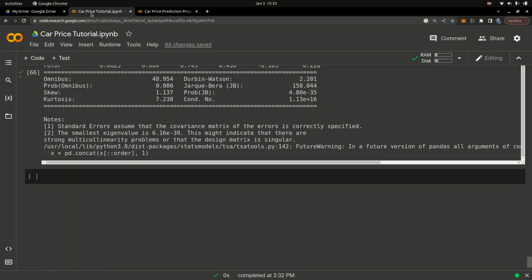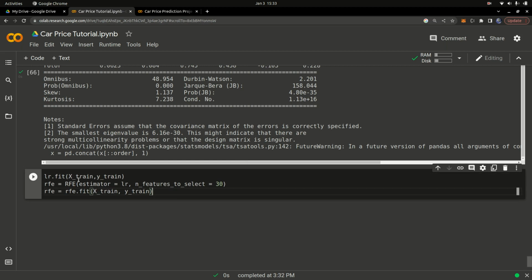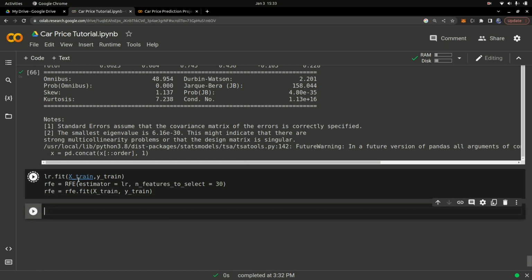So based on the p-values, we are going to use the RFE. RFE stands for recursive feature elimination. We talk about a recursive function, right? Something that calls itself, so it's going to do this over again. We're going to take a model, train the model, and tell it that we want a maximum of 30 features. So it's going to drop the features that are not important.